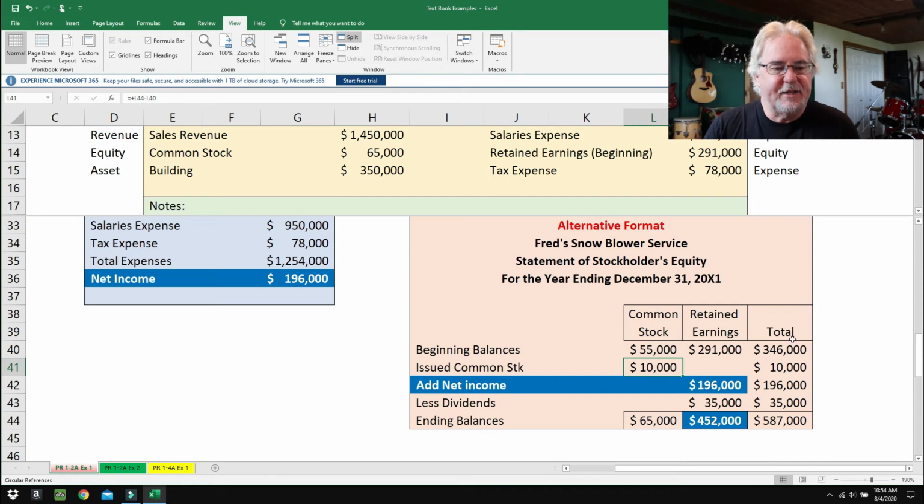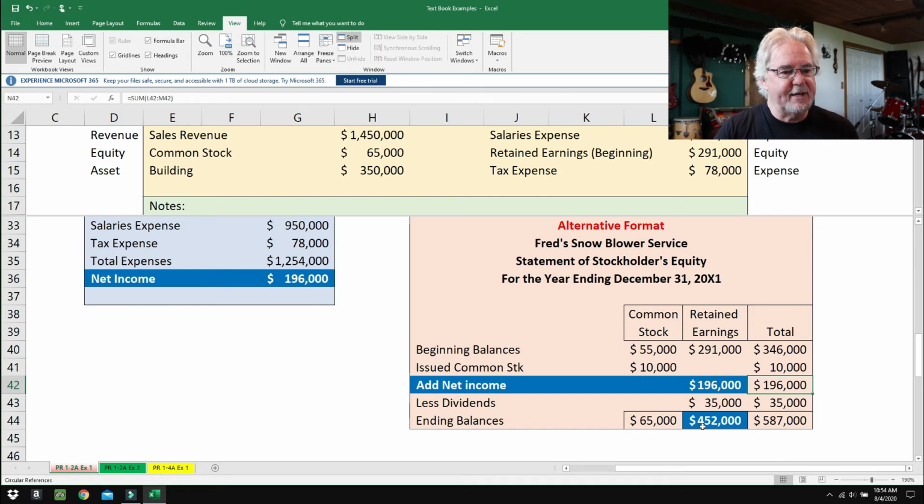And finally, the total column over here, all we do for all of these totals is we just add up horizontally. What I mean is, how do we get this 346,000? Well, it's 55,000 plus 291 equals 346. How do we get the 10,000? Well, 10,000 plus 0 is 10,000. How do we get the 196? Well, 0 plus 196 is 196, and so on and so forth. So you just add horizontally.